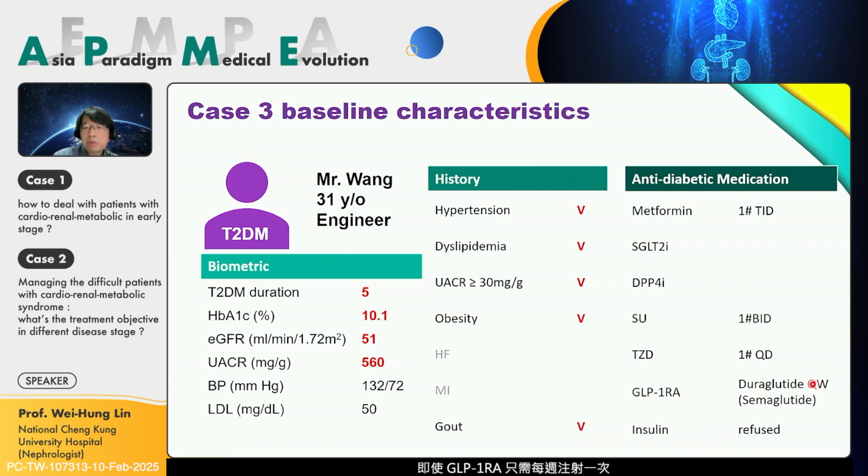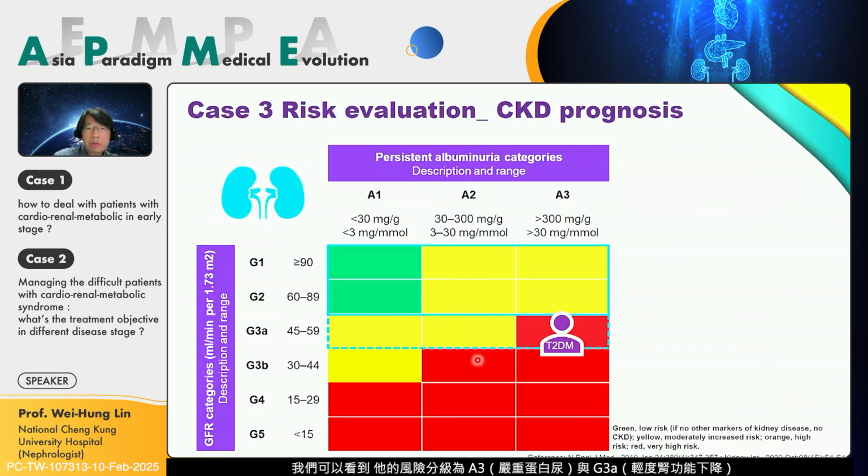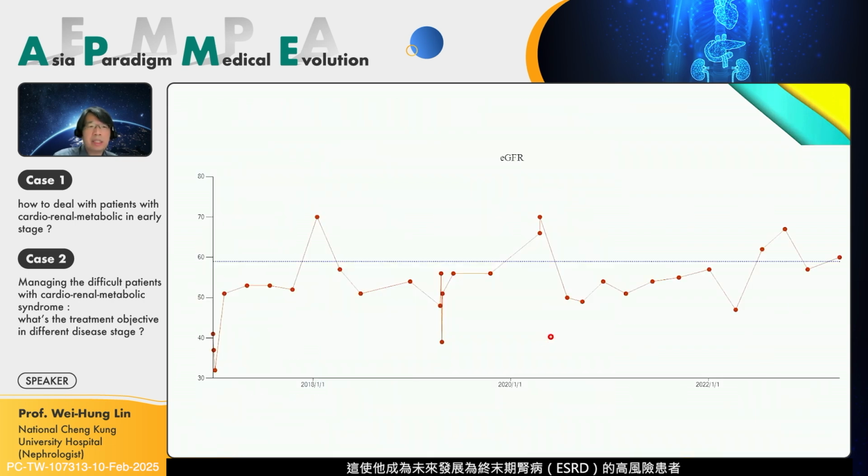So even GLP-1 is just once weekly. I tried my best to educate him and let him accept the injection for at least 6 months. And he cannot inject by himself, so he goes to his company, which has a nurse. Every Wednesday, the nurse injects the GLP-1 for him. So I think it's very poor control. We can see it's A3, G3A, so it's very high risk to develop ESRD.